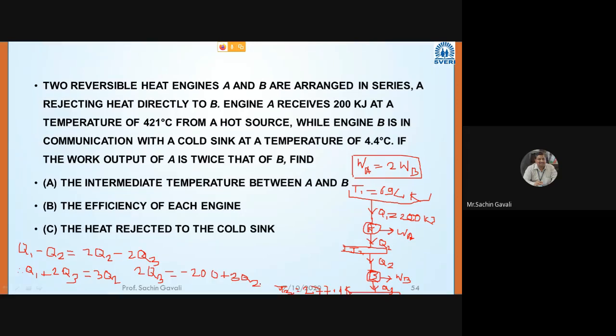Now here Q2, Q3, efficiency of this. Okay.